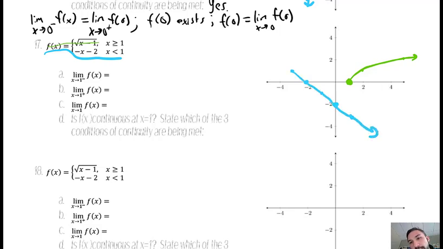So it's going to look like that. But only keep the x values less than 1. So don't include 1 and don't include anything bigger than 1.